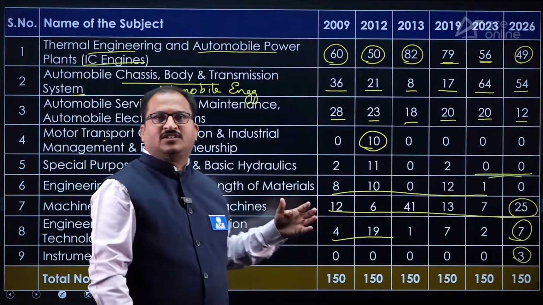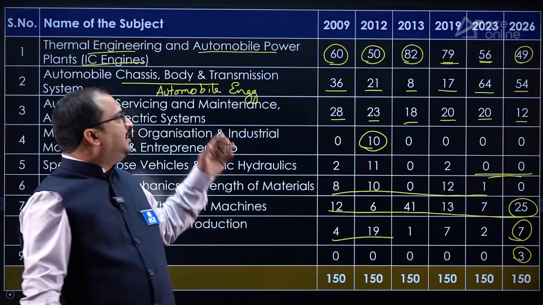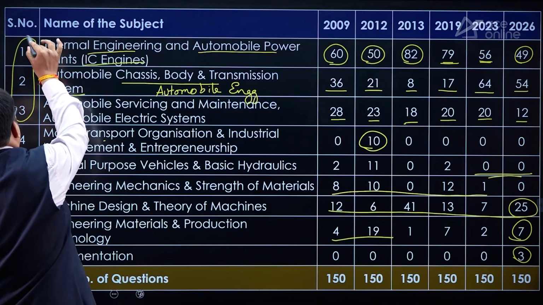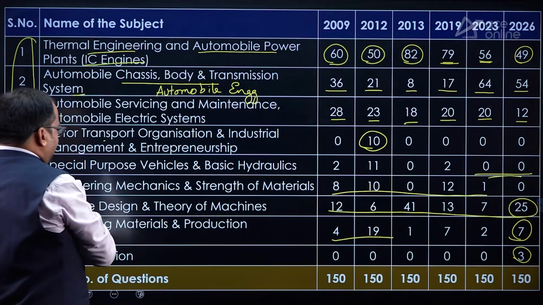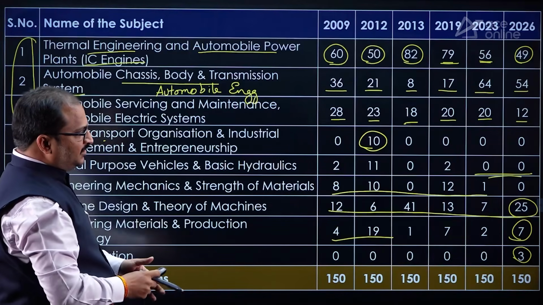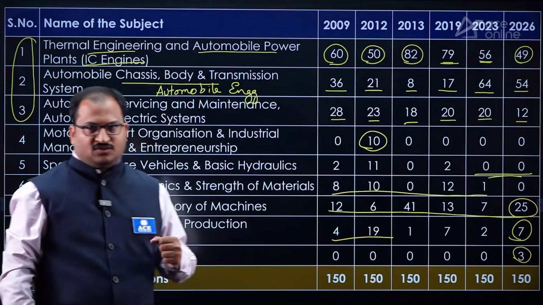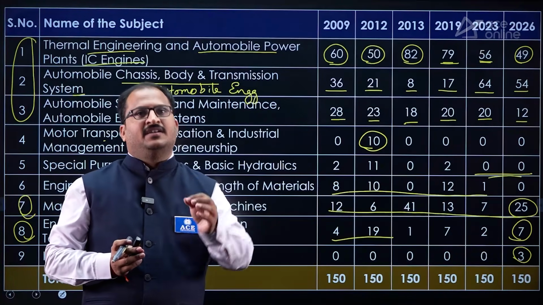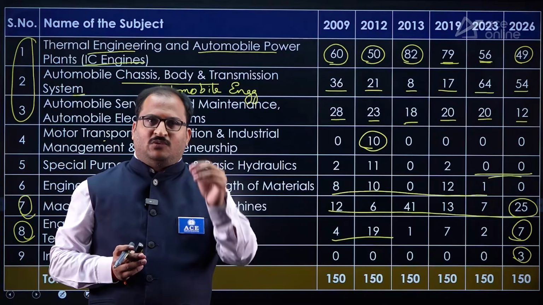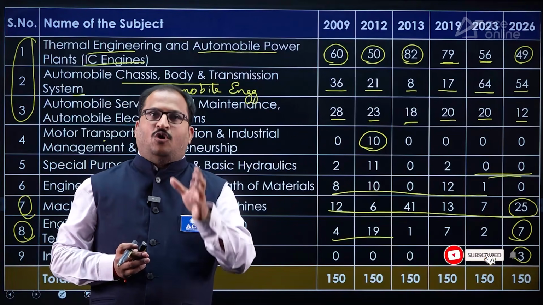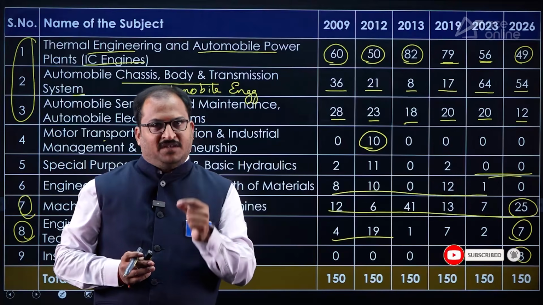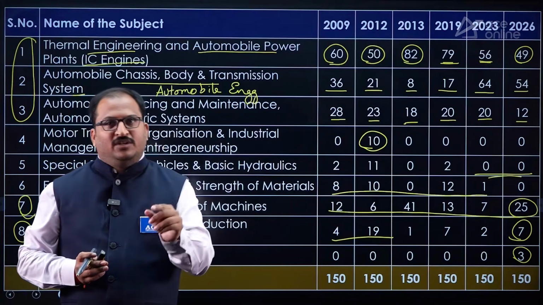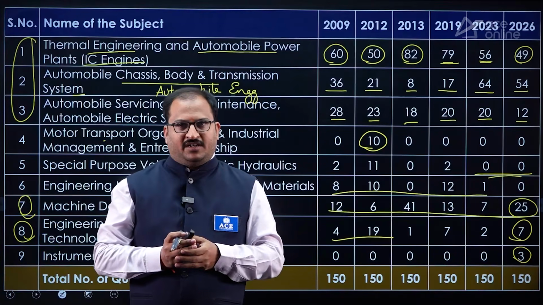So a total of 150 questions will be there in this particular examination, and you can see majorly these 3 topics, the material science topic, and machine design and theory of machines. So these have more weightage, dear students. So you have to give emphasis to each and every topic carefully and learn the fundamentals thoroughly so that you can easily answer the questions. Also, some numerical questions are asked. So you should be very careful while doing the calculations, units and conversions. That is very, very important, dear students.